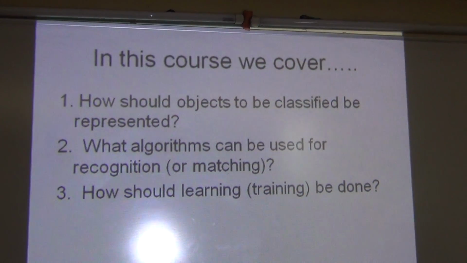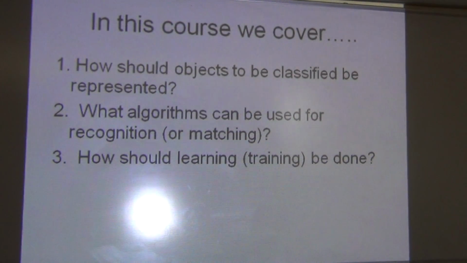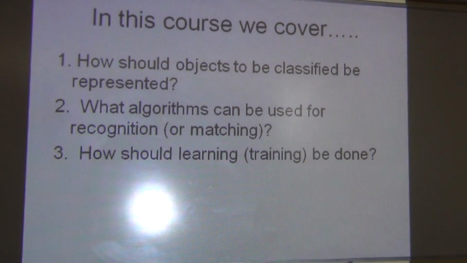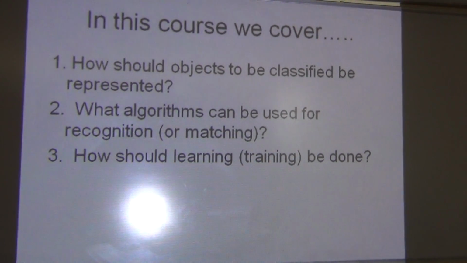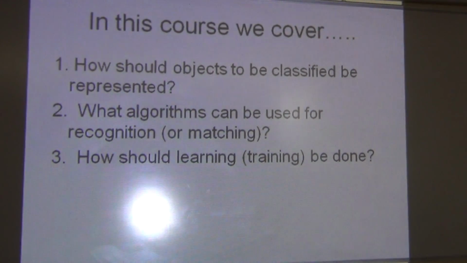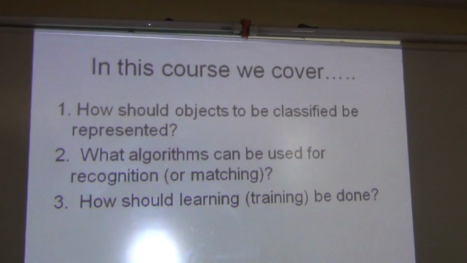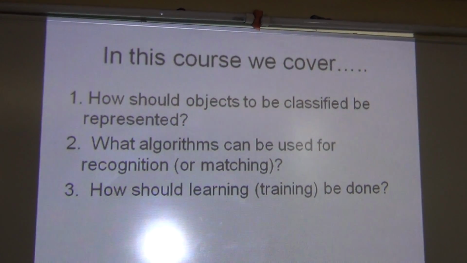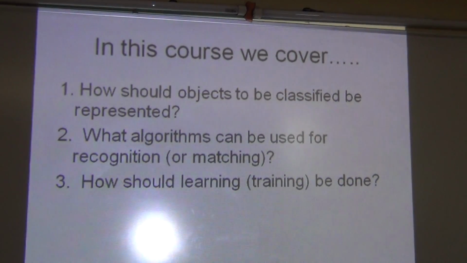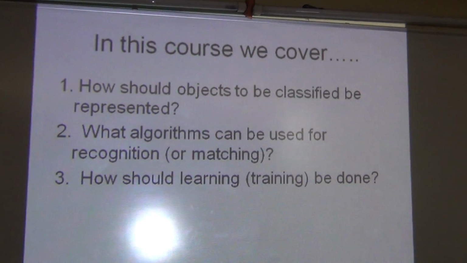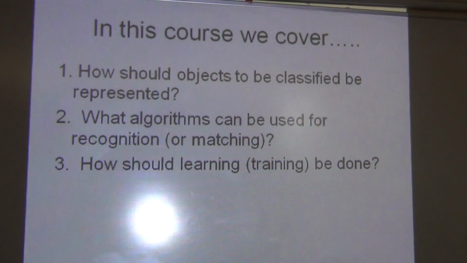In this course, we will also cover how objects should be classified and how they will be represented. Second, what algorithm can be used for recognition? Recognition means matching, how the object will be matched to a particular class. So, the algorithm is what we have to focus on, and lastly, how should learning be done? There are three main constraints: the object representation, second, the algorithm for recognition, and third, training of the classifier.